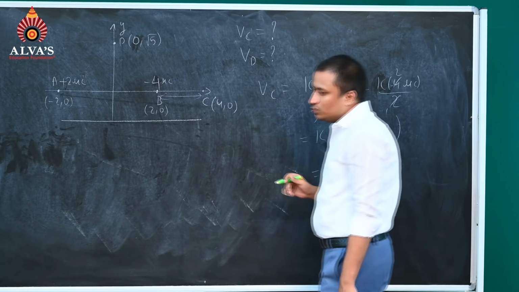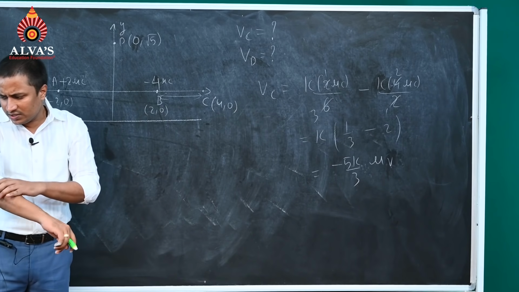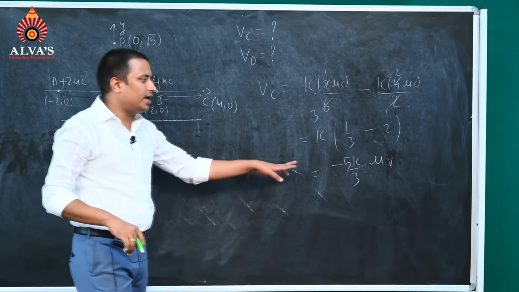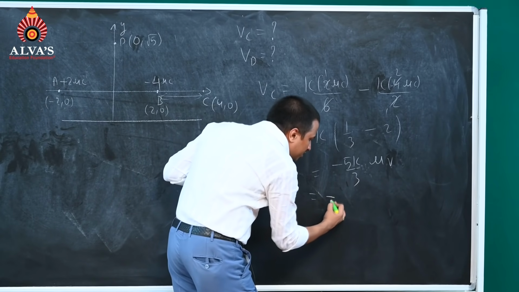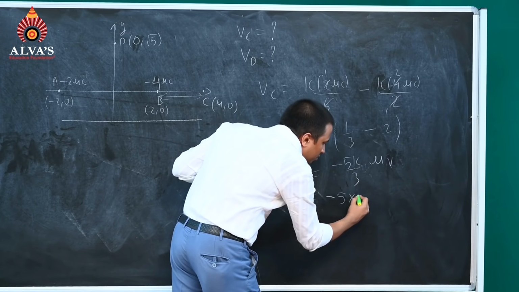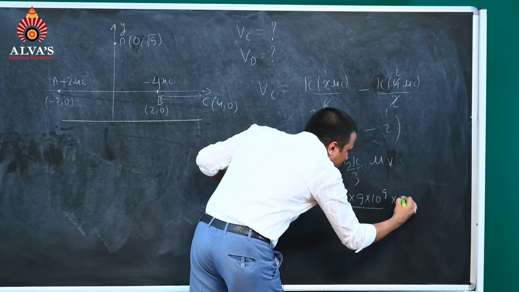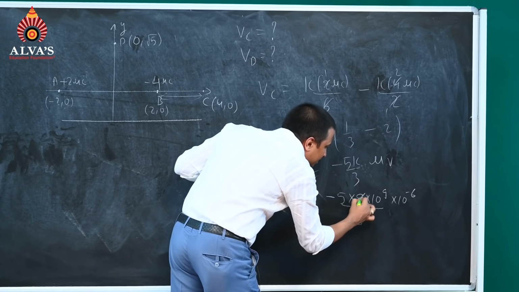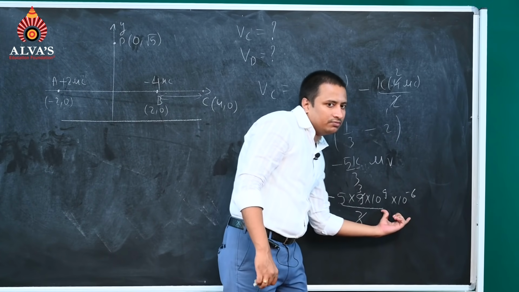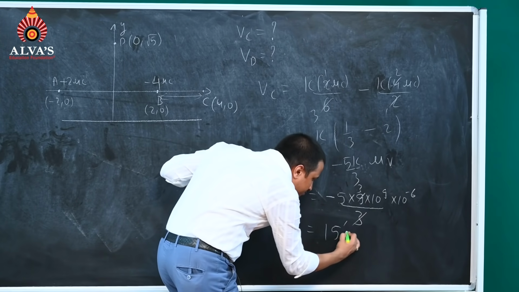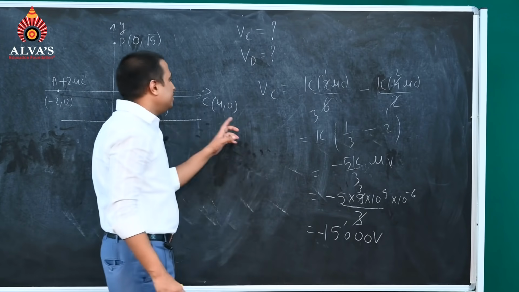Please remember it. This is one of the first things. First thing we have is this term. Then we have the second thing. You can just write K as 9 into 10 raised to power 9 and you can get the answer. If you write 9 into 10 raised to power 9, it will give us 5 into 9 into 10 raised to power 9 into 10 raised to power minus 6 by 3. This will get cancelled and it will give us 15. 15 into 10 raised to power 3, that will be 15,000 volt with a minus sign. This will be the potential at C point.